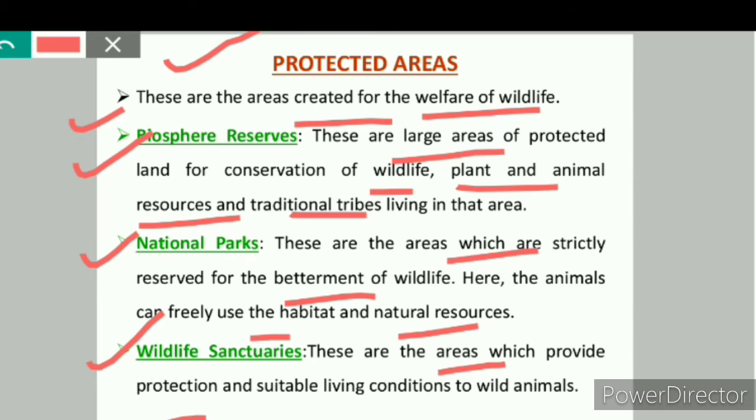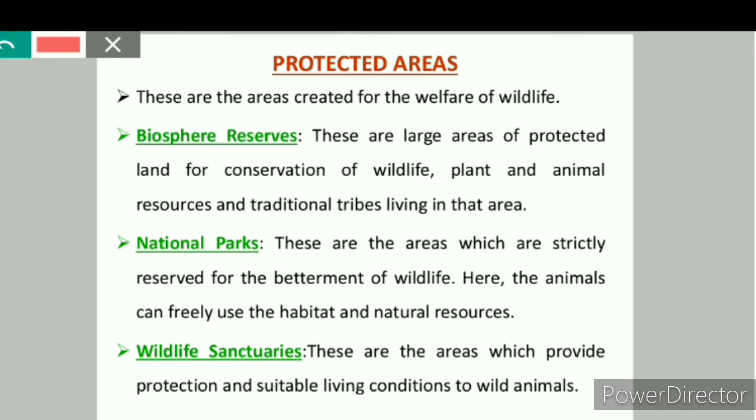Wildlife sanctuaries are used to increase the population of the animals which are on the verge of extinction. Verge of extinction means they are likely to become extinct. And in these areas, poaching or capturing of animals is strictly prohibited. But activities like harvesting of timber and collection of minor forest products are allowed.